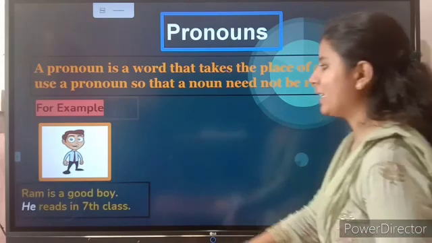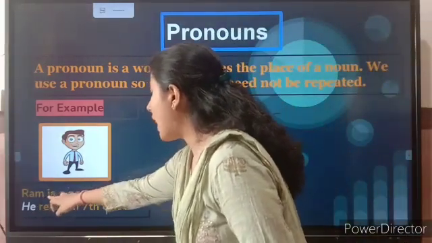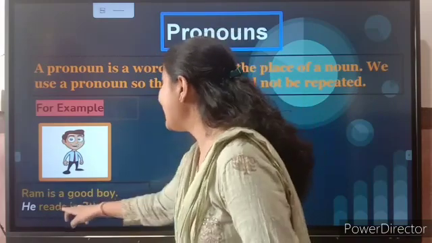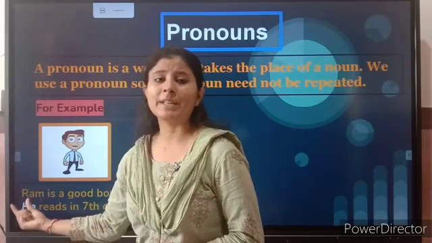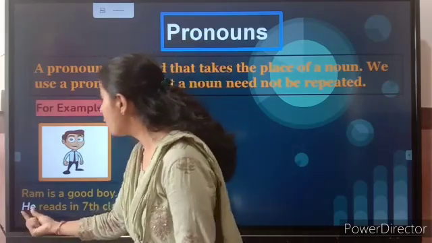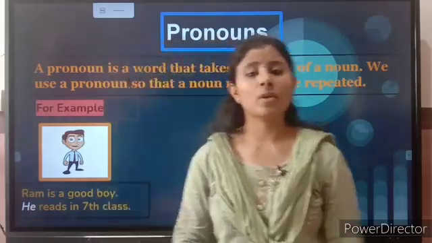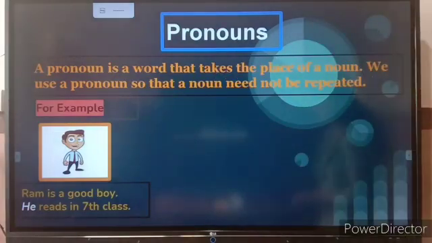So you can see this example. Ram is a good boy. He reads in 7th class. So instead of using Ram, the noun, again, we have used he, which is a pronoun, right?